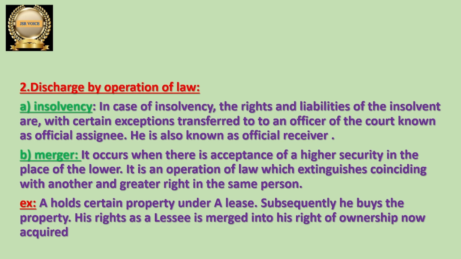Whatever rights and obligations are there on the part of the insolvent, everything will be transferred to the official receiver. The court appoints the official receiver, and he is going to do everything on behalf of that insolvent person. So the insolvent party's rights and obligations, everything came to an end. This discharge is done by operation of law.